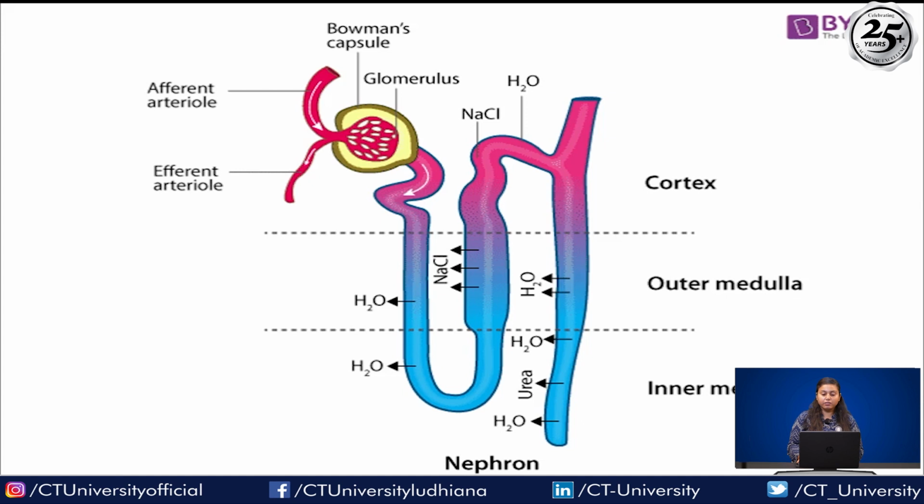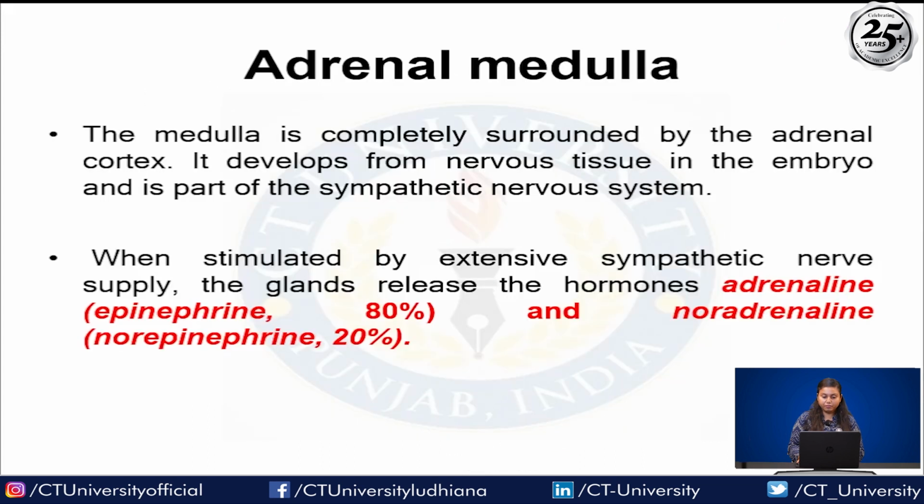So this is the diagram showing the Bowman capsule, afferent arteriole, glomerulus, sodium, water, cortex, outer medulla, inner medulla and nephron, right? So basically this is the structure of the nephron.